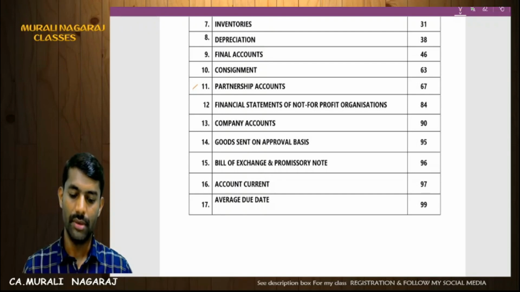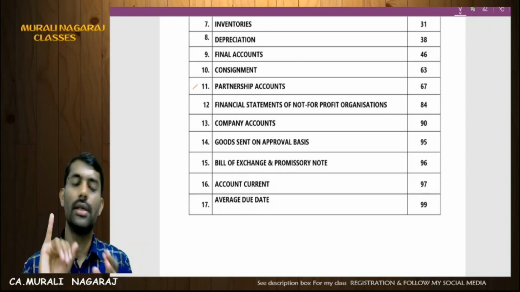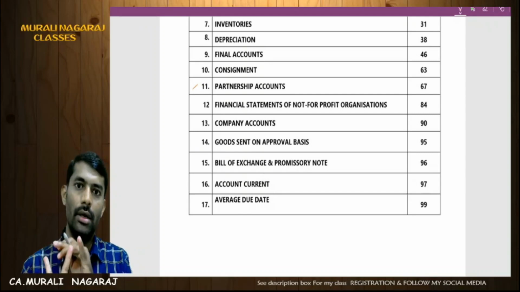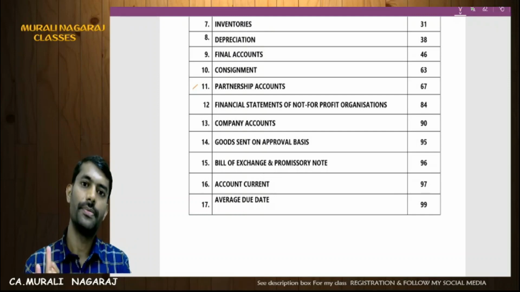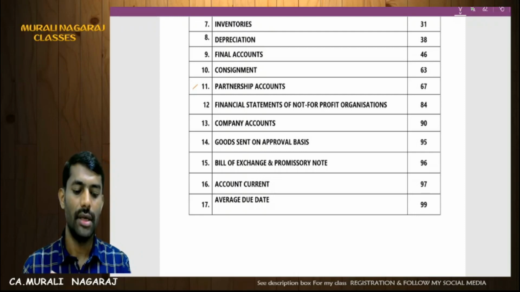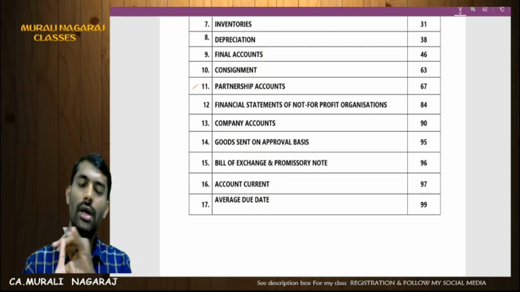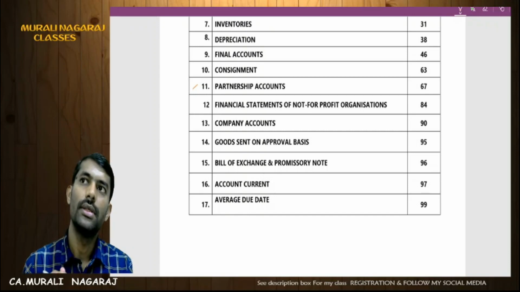Bill of exchange and promissory note. In this, we have models of problems like renewal of bill, accommodation of bill, retirement of the bill, termination of the bill, and then insolvency. Out of this, my dear friends, please focus on renewal of bill as well as accommodation bill.